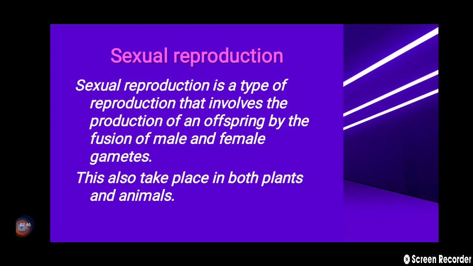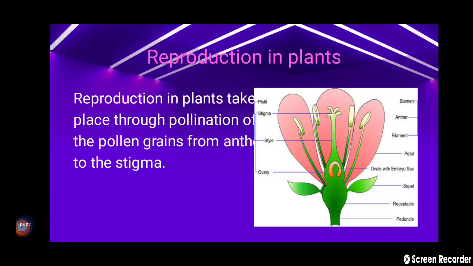Next, talking about the next type of reproduction, which is sexual reproduction. Sexual reproduction is a type of reproduction that involves the production of offspring by fusion of male and female gametes. This also takes place in both plants and animals. Generally, two parents are involved in sexual reproduction.